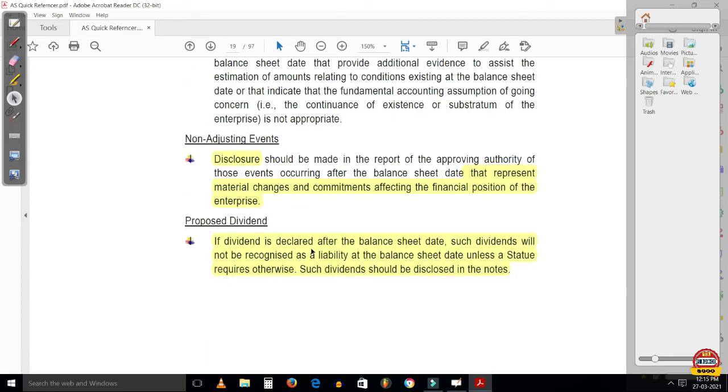Proposed dividend. If a dividend is declared after the balance sheet date, such dividends will not be recognized as a liability at the balance sheet date unless a statute requires otherwise. Such dividends should be disclosed in the notes. So, proposed dividend is a very simple concept. Dividend is declared after the balance sheet date. Such dividend will not be recognized as a liability at the balance sheet date. Right? It will be shown as a disclosure only in the notes.